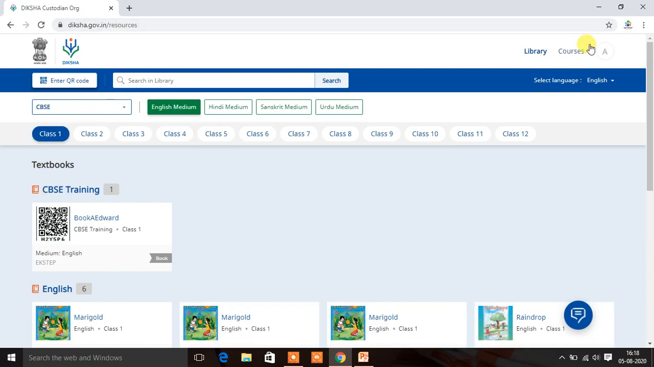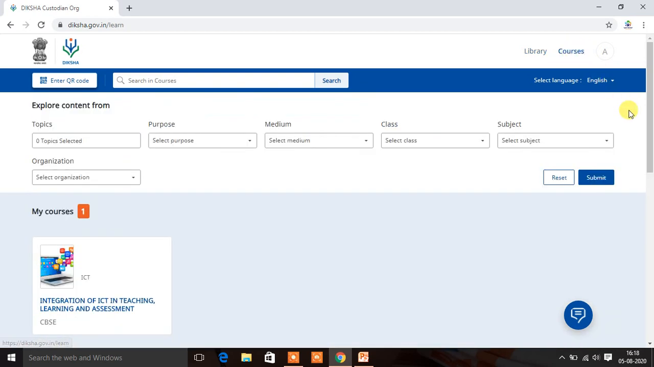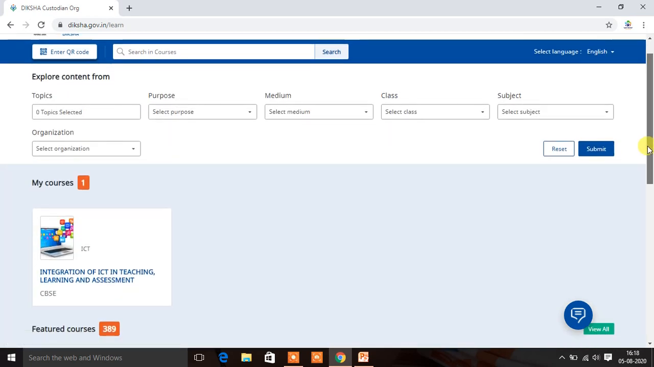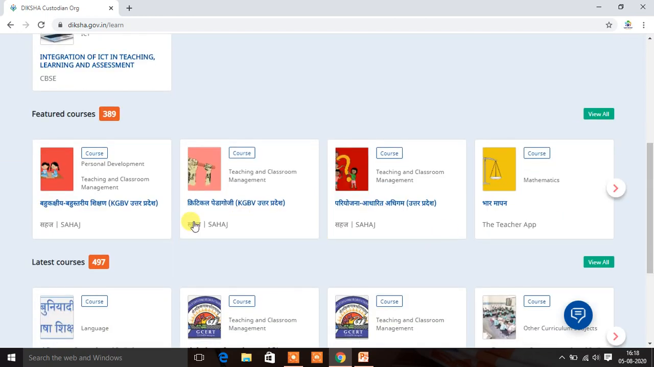So after clicking on courses, here you can see the courses option. You will be directed towards the courses, and here, as I have registered for one course in my courses, it is showing Integration of ICT in Teaching, Learning, and Assessment. In this way, you can attend all the featured courses. Here you can see different courses are there.